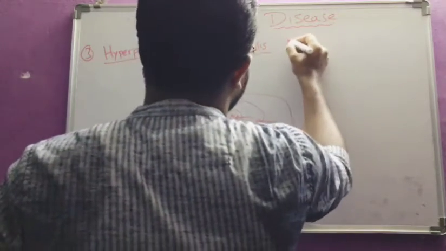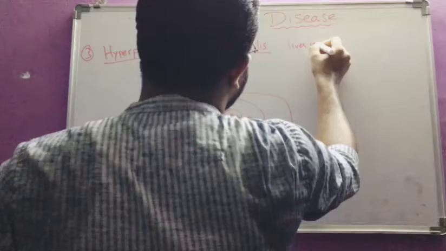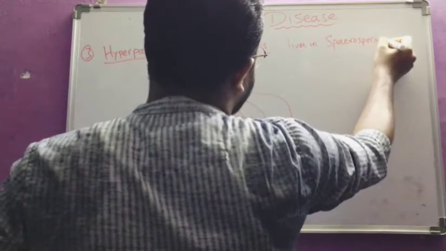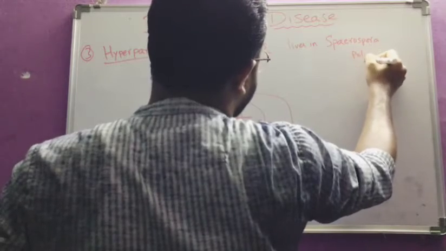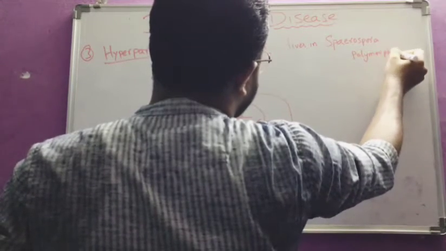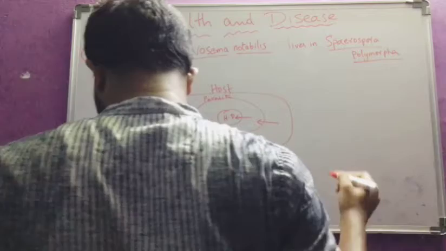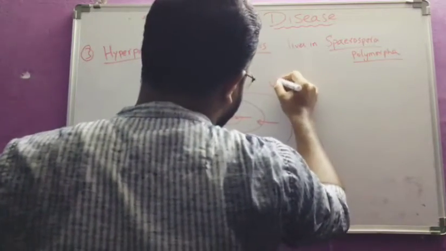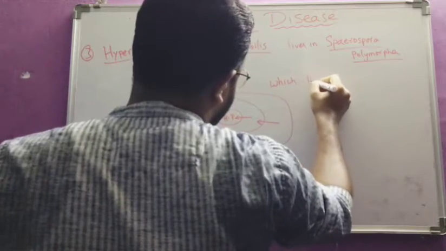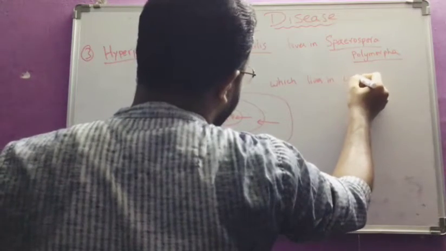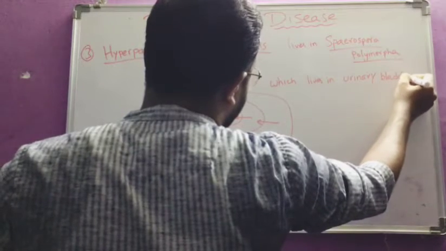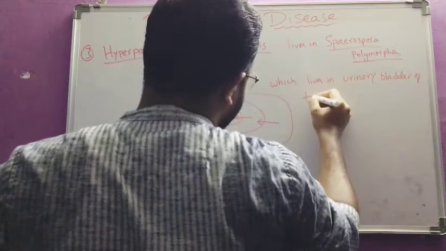So Nosema notabilis lives in Spirospora polymorpha, which lives in the urinary bladder of toadfish.